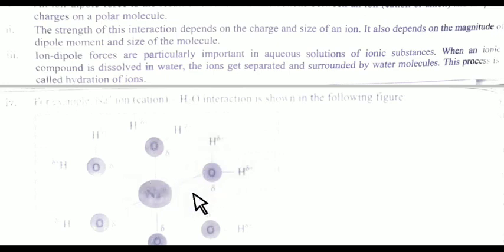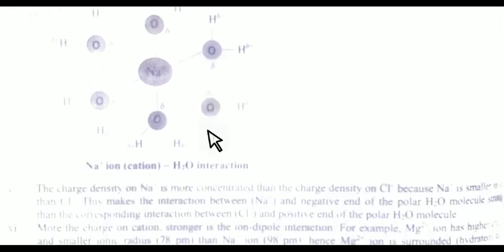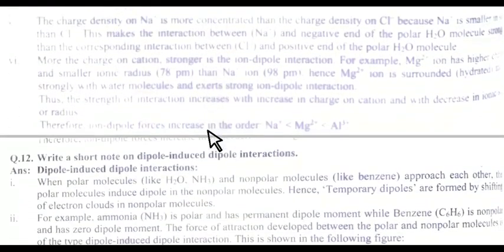See here in this diagram, sodium interacts with oxygen. The cation interacts with the opposite charge of the polar molecule, so it is known as ion-dipole interaction.